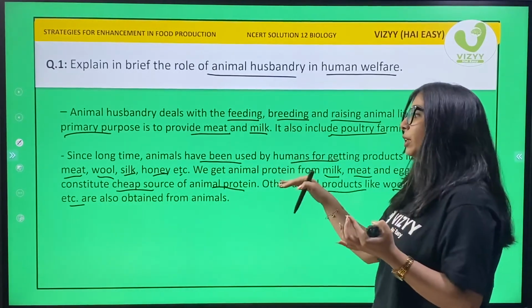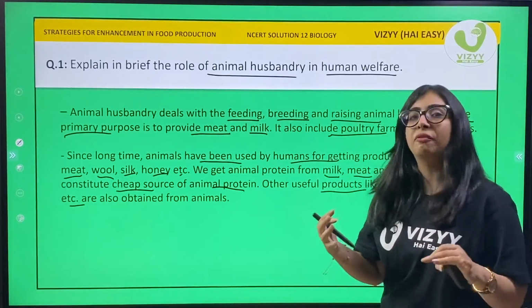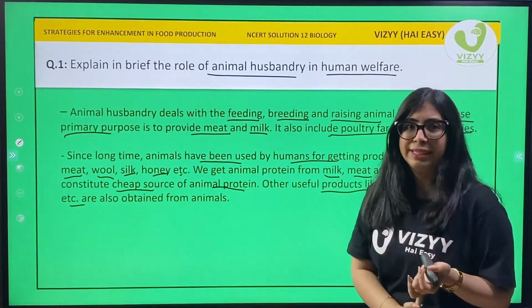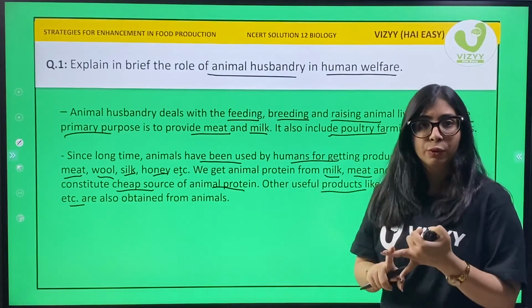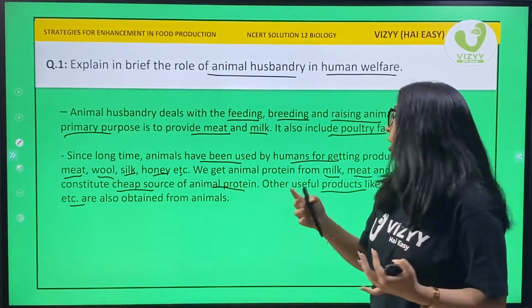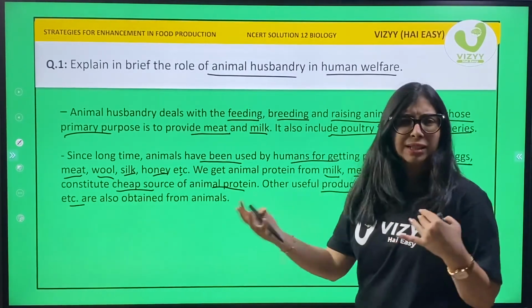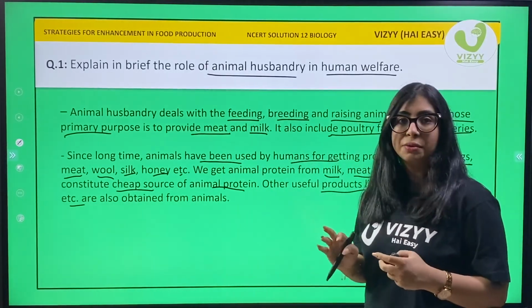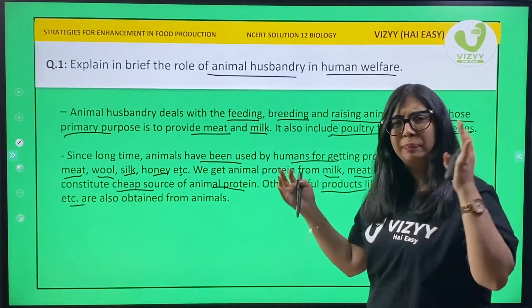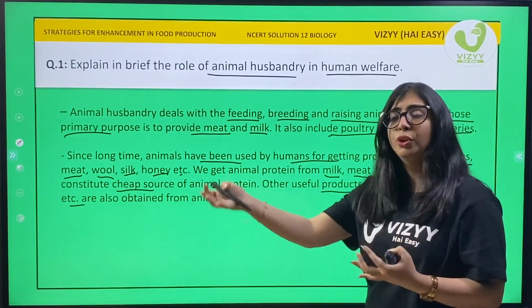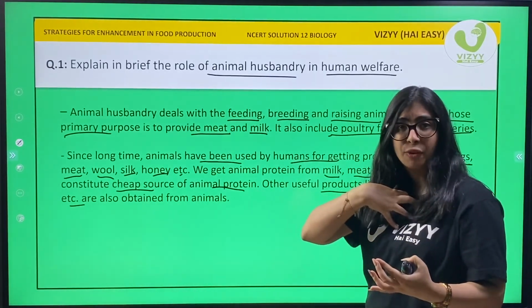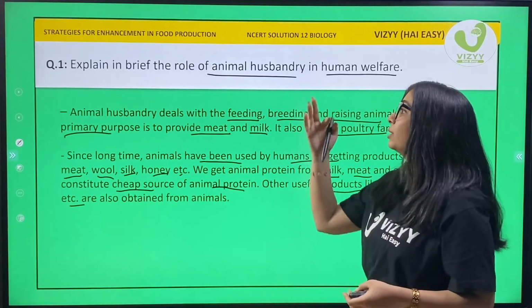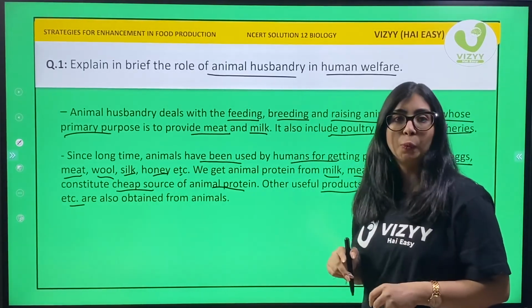Okay, so in this point, what all things do we obtain from animal? We obtain all the dairy products, then we obtain wool by the fur of sheep, and meat and eggs. So here, this is your answer students. So just keep in mind what you need or what do we obtain from animals. So that is your question number 1 done.